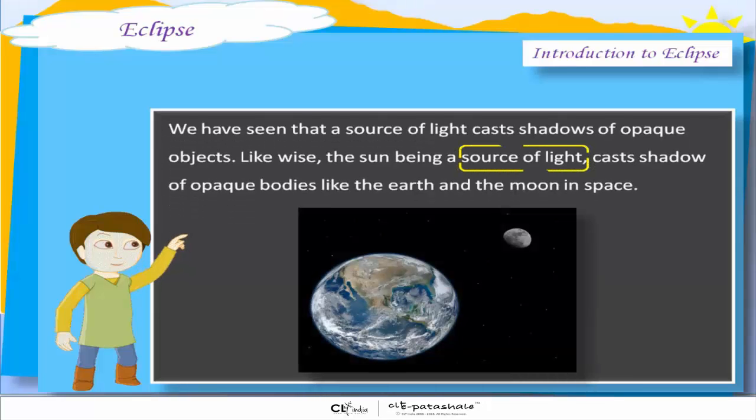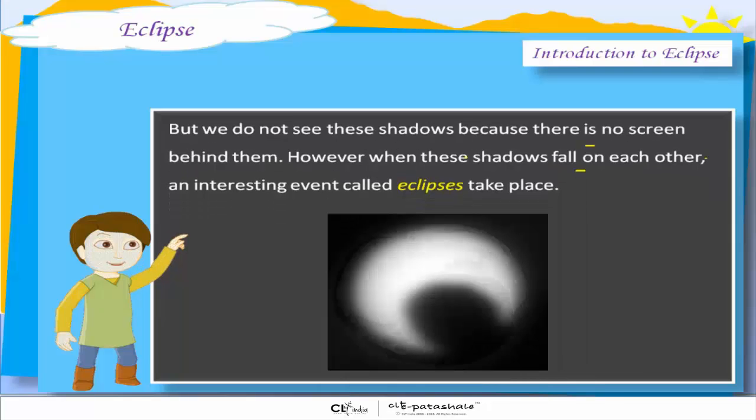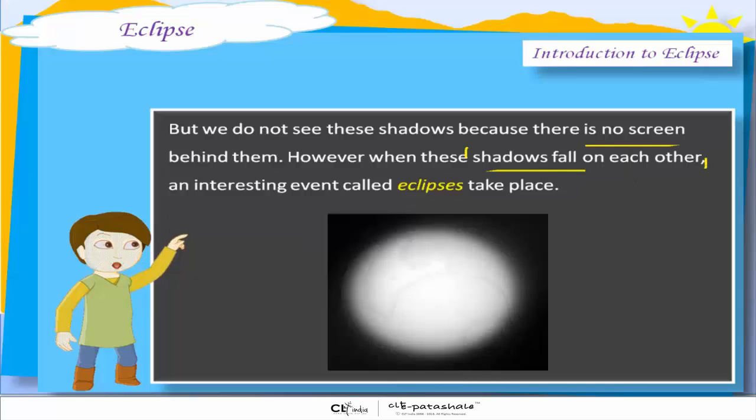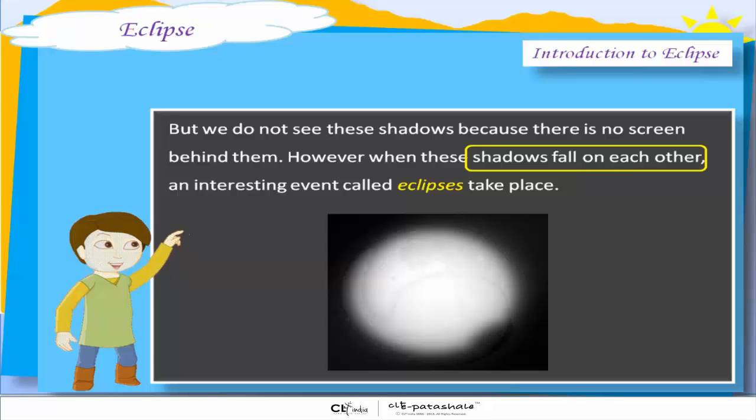We have seen that a source of light makes the shadow of opaque objects. Likewise, the sun being a source of light casts shadows of opaque bodies like the earth and the moon in space. But we do not see these shadows because there is no screen behind them. However, when these shadows fall on each other, an interesting event called eclipses takes place.